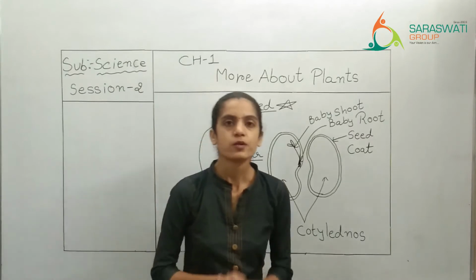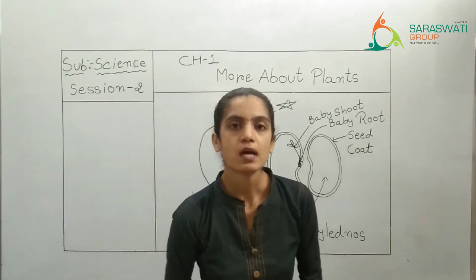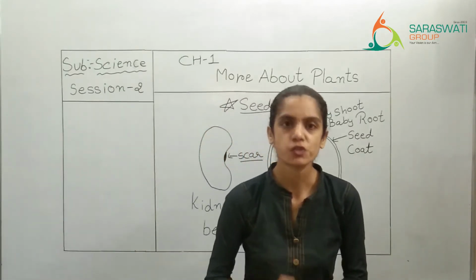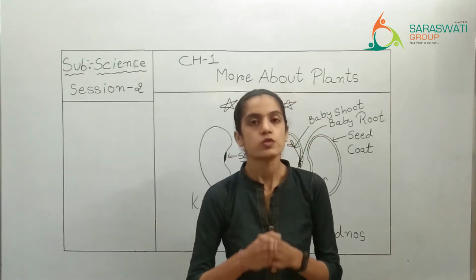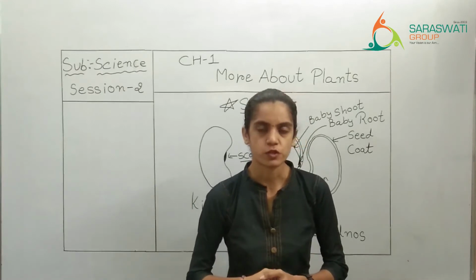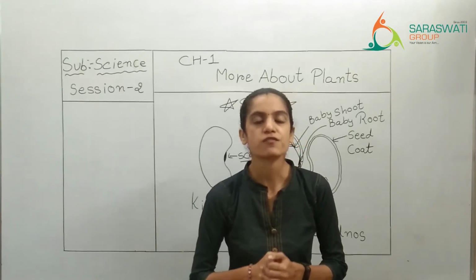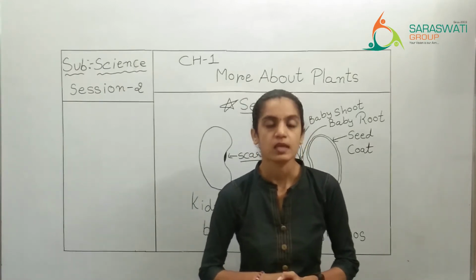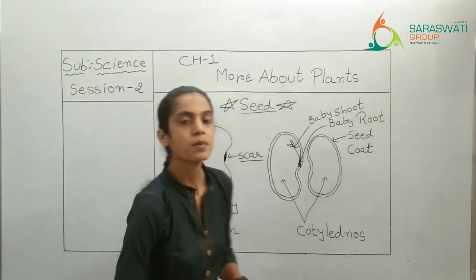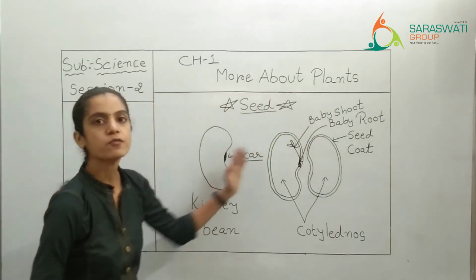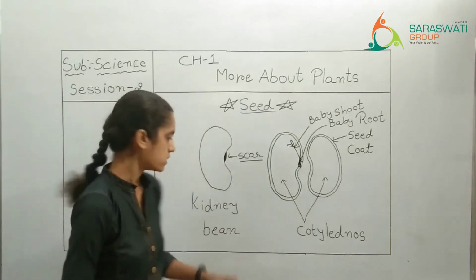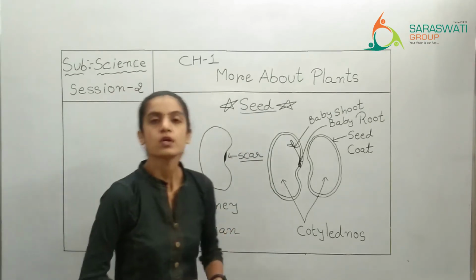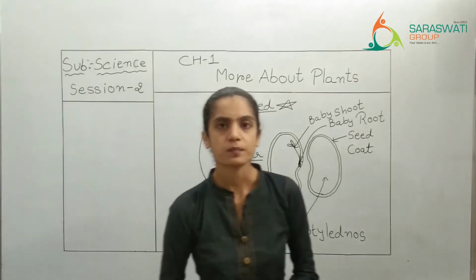Now, I told you that every plant's seed has a different shape, different size and different structure. So according to their structure, we have to understand the seed parts. Now as you can see behind me on the board, I have drawn one pulse. What is the name of that pulse? Kidney bean. Do you know what a kidney bean is?